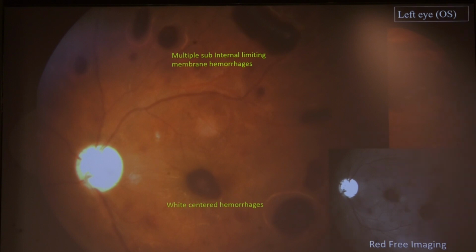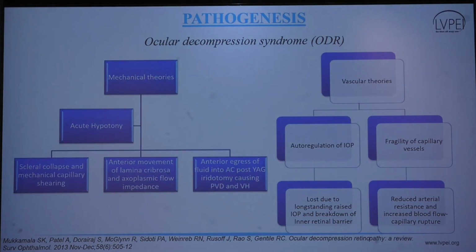If we look at the pathogenesis of ocular decompression syndrome, there are two theories in the literature: the mechanical theory and the vascular theory. The mechanical theory states that there is a scleral prolapse and mechanical capillary shearing which leads to the hemorrhage. Another theory states that there is an anterior movement of the lamina cribrosa, and because of that the axoplasmic flow is impeded.